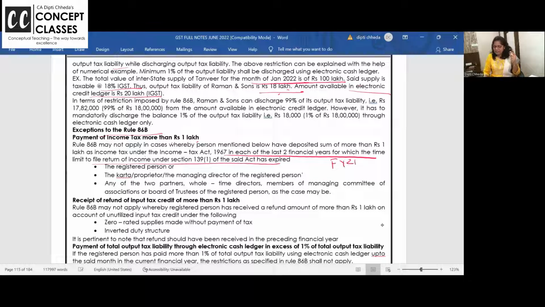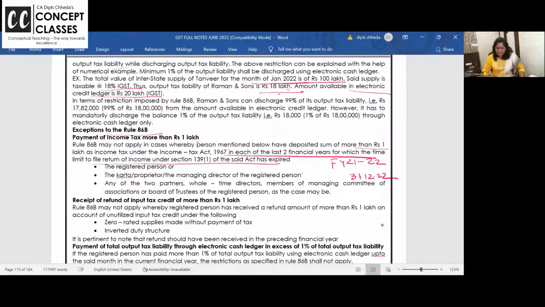Financial year 21-22's return can be filed at the latest by 31st December 22. So now the date is expired for 1920 and 2021, whatever it may be, it is over, December 21 is over. So last 2 years, you have paid more than 1 lakh income tax. Anyway, advance tax, TDS, self-assessment, any of these is fine.